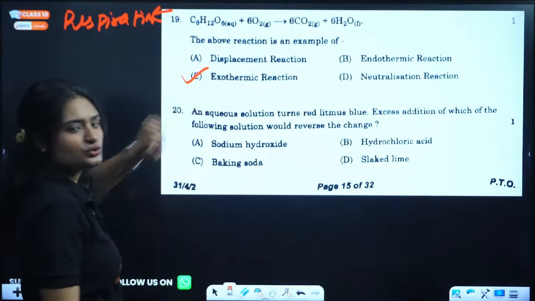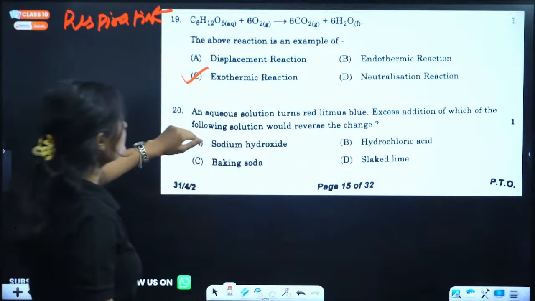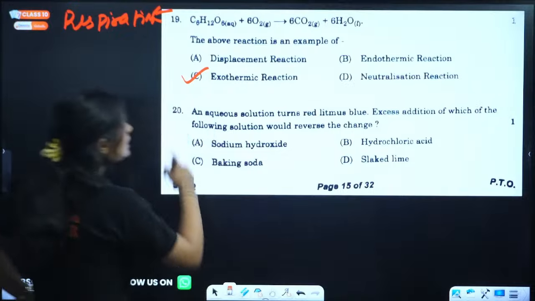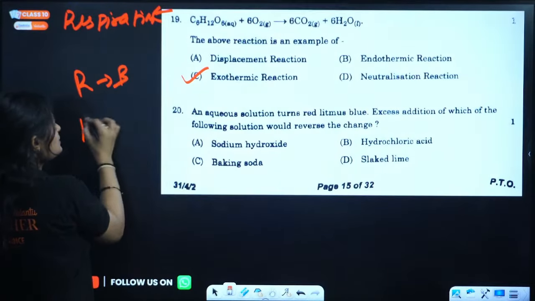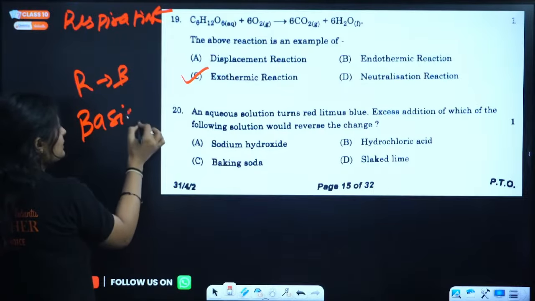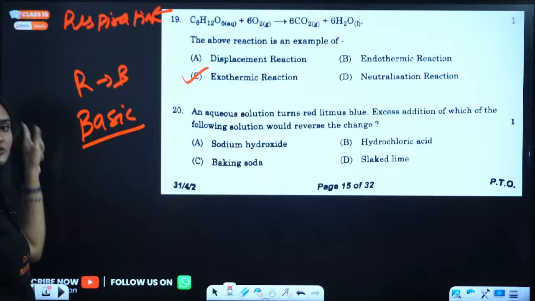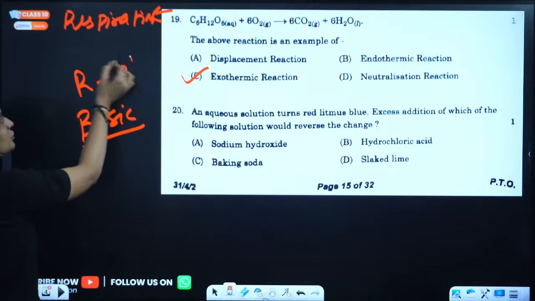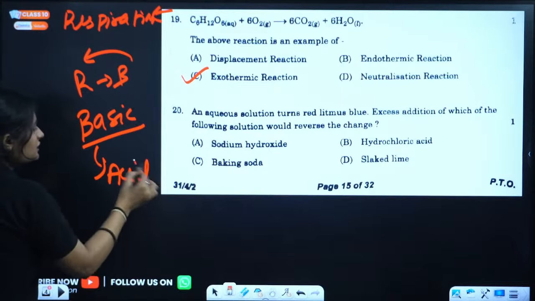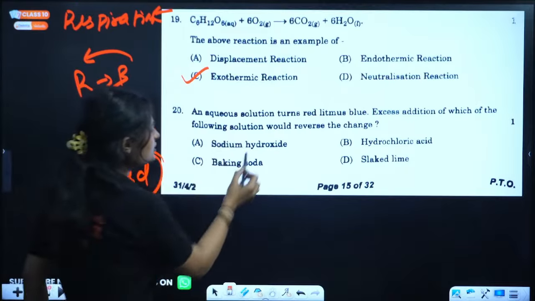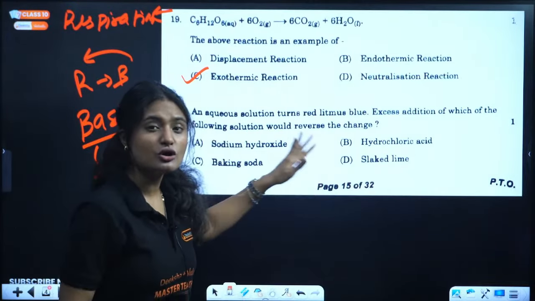Reaction is exothermic. An aqueous solution turns red litmus blue. Excess addition of which of the following solutions will reverse the change? So an aqueous solution is turning red litmus blue. That means the solution is basic. If we want to reverse the color change, from blue to red, you will have to add an acid. One more thing, you can just see by looking at the options: sodium hydroxide, baking soda, slaked lime, all these are bases.